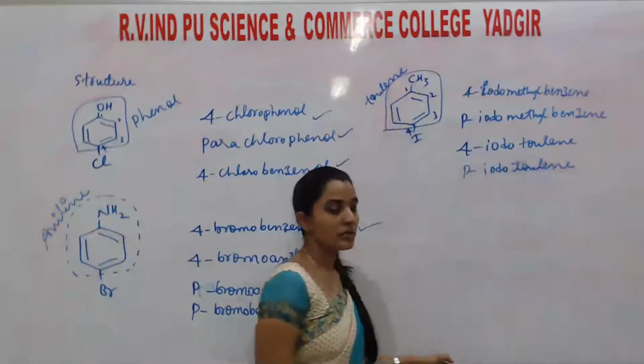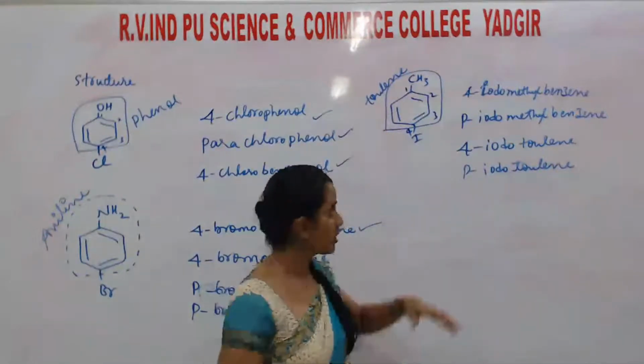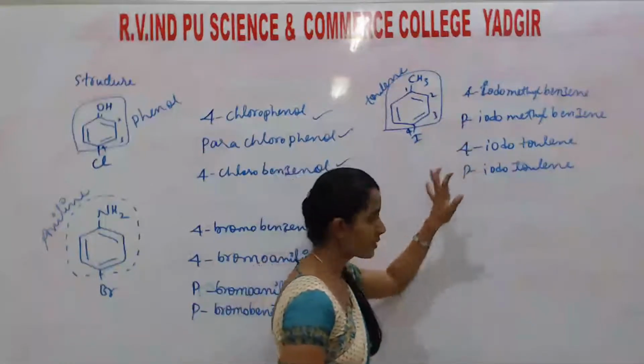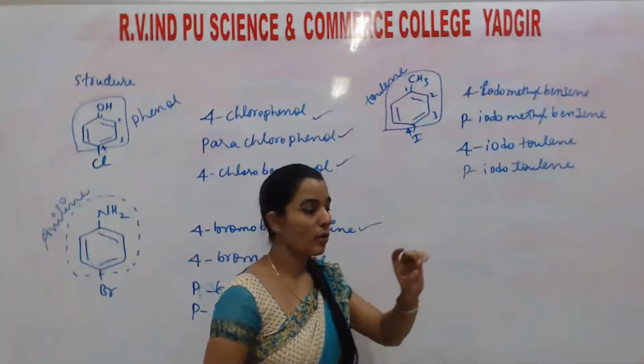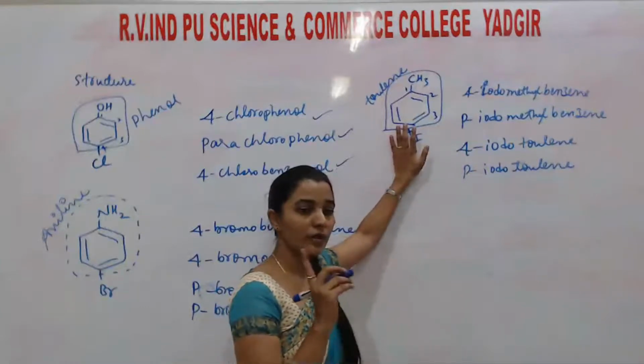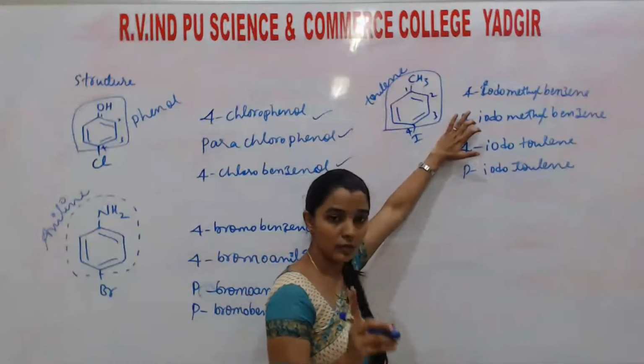Okay, students. So this type of nomenclature where they will give, in the examination you can write this, and this. They'll give full marks. If they ask any nomenclature of this compound, for 1 mark, if you write any one of the names among these 4, you will get full marks.